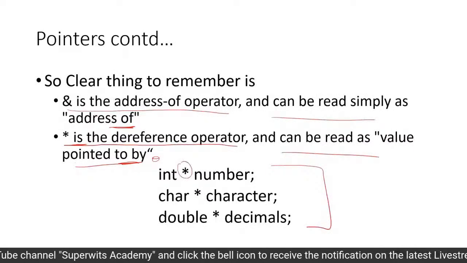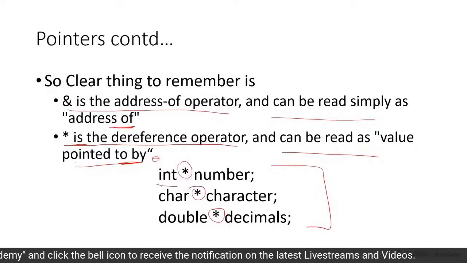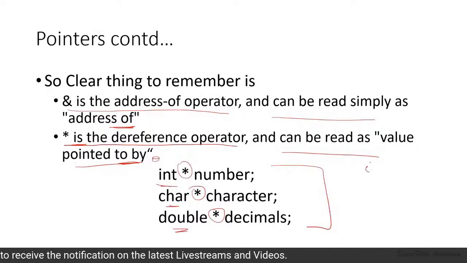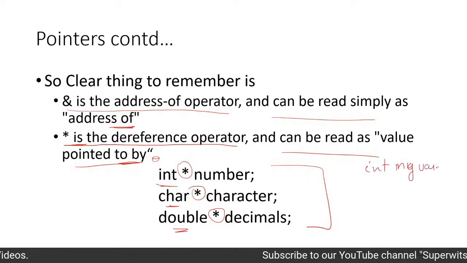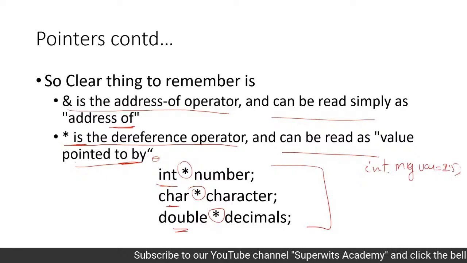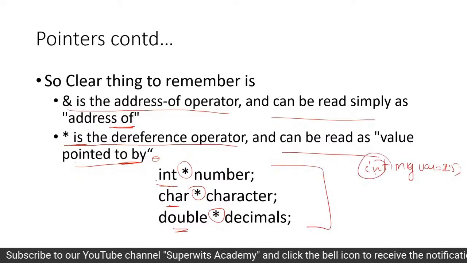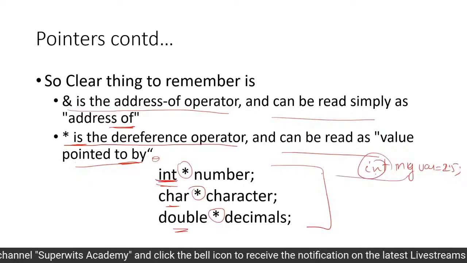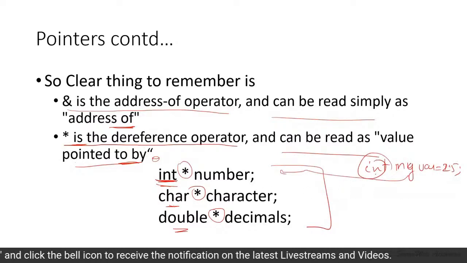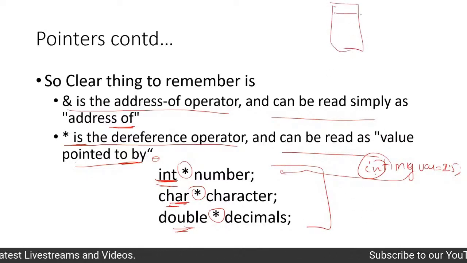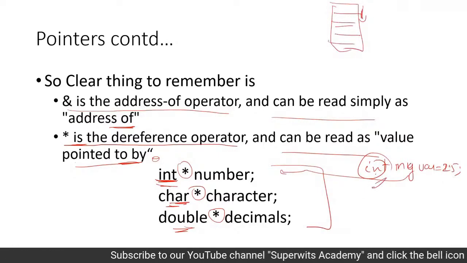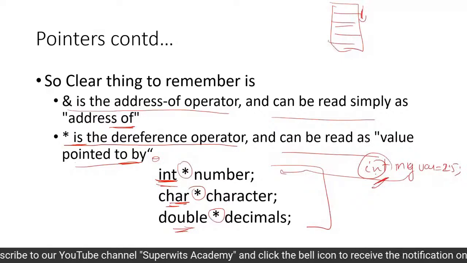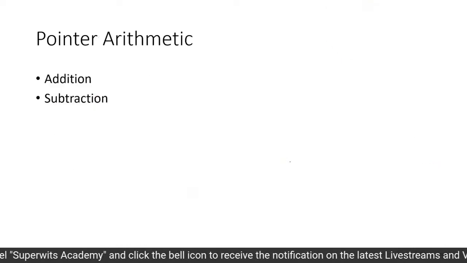The only difference is that we are using an asterisk in front of the identifier name. And always remember, if you remember, myvar is of integer type, which was containing the value 25. So what type is myvar? It's integer. That means the pointer corresponding to that myvar should also be integer. I cannot reference it to char or double, because the number of memory locations that it is going to read in consecutive or successive way will change on the basis of this. This is the reason why we are looking at this matching of the data types.